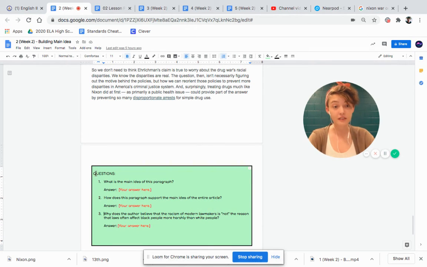So see how authors help build their main idea. You can't just have a main idea and then not support it. You have to support it. See how this author supports their idea.